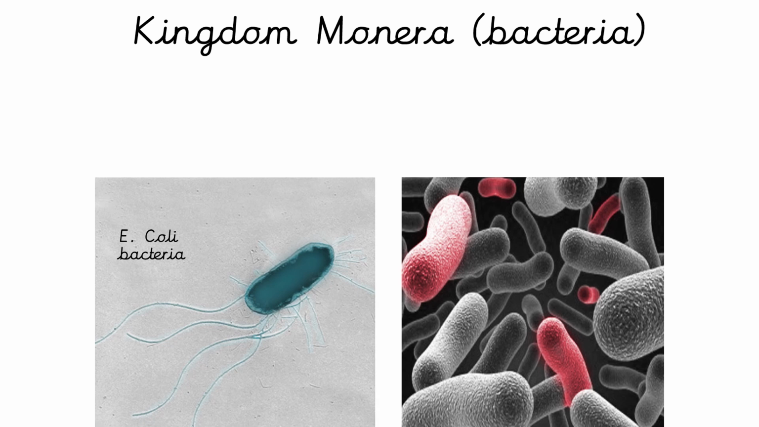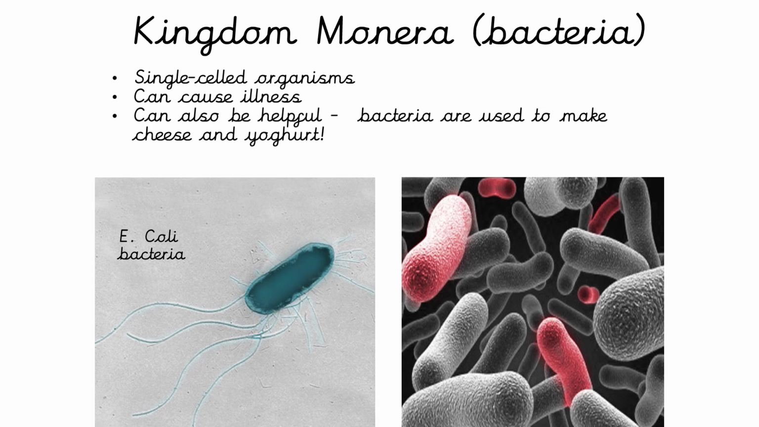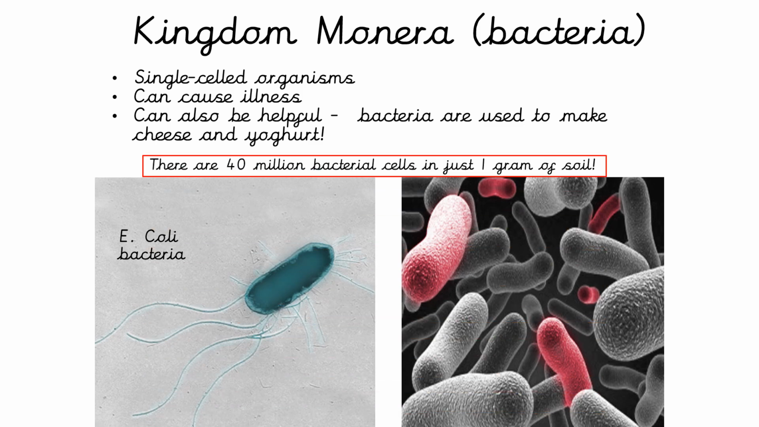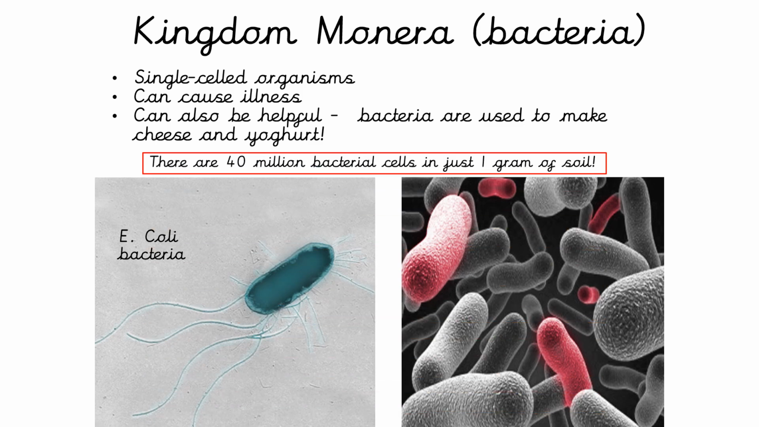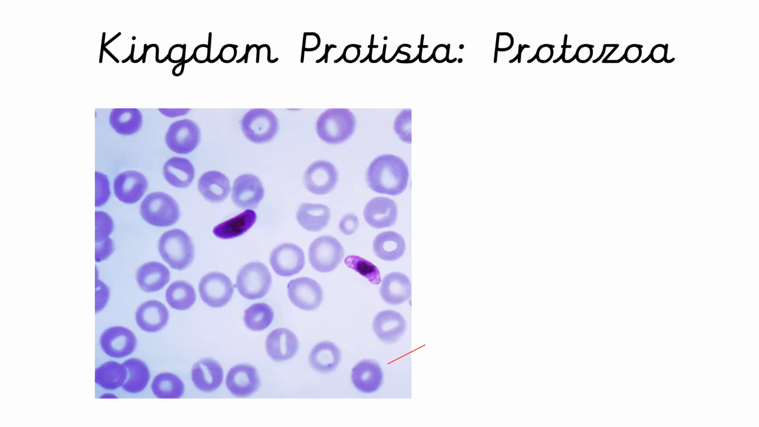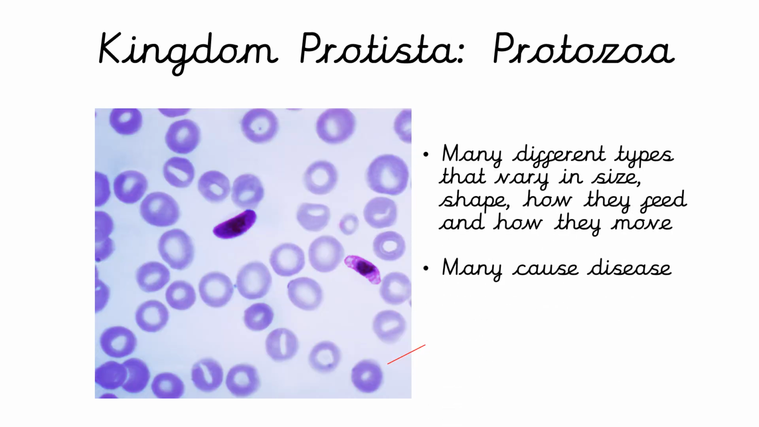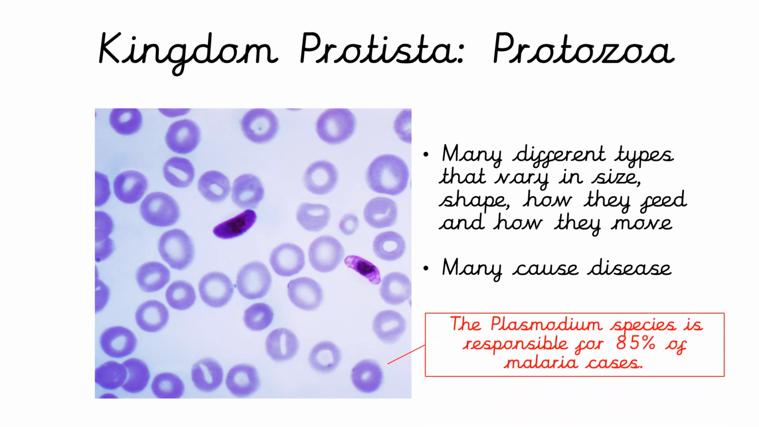Okay, looking at Monera, which is the bacteria kingdom. They're single-celled organisms. They can cause illness, but they can also be helpful. Bacteria are used to make cheese and yogurt. There are 40 million bacterial cells in just 1 gram of soil. And the kingdom of Protista, protozoa. There are many different types that vary in size, shape, and how they feed and how they move. Many cause disease. The Plasmodium species is responsible for 85% of malaria cases. Malaria is a disease transmitted by mosquitoes.